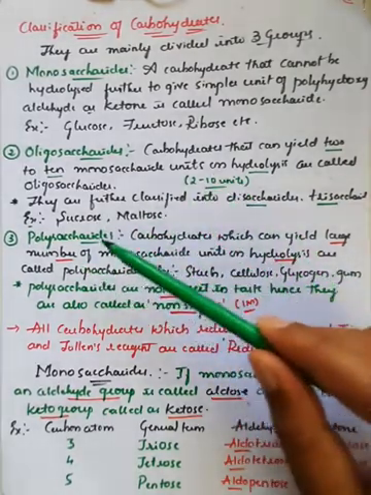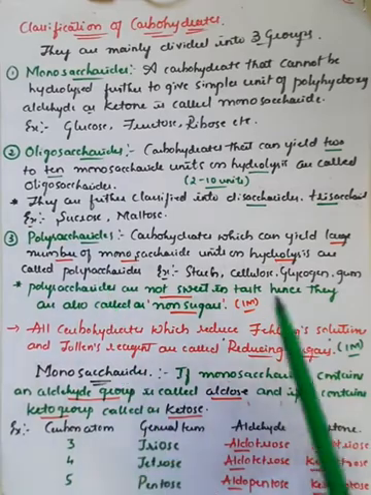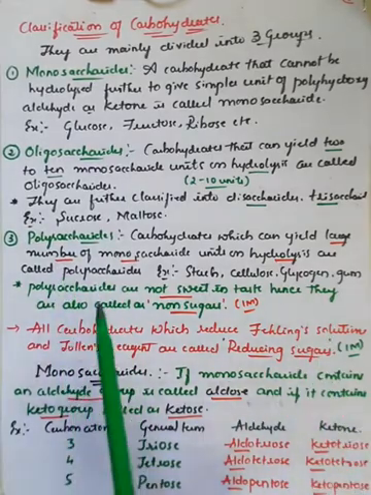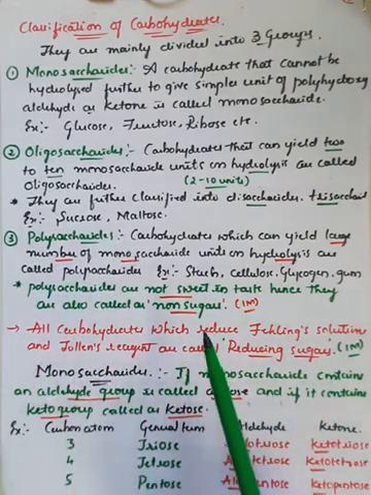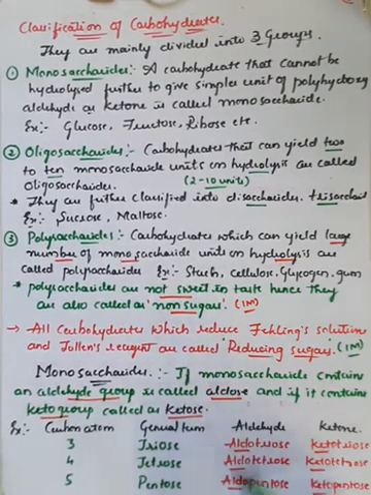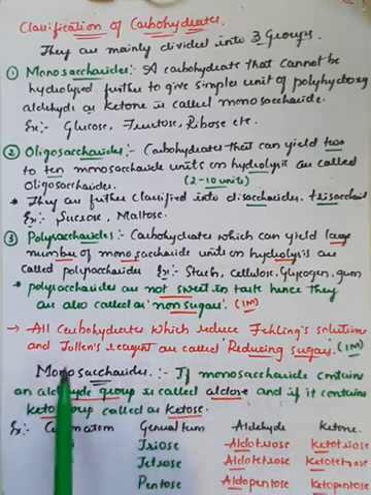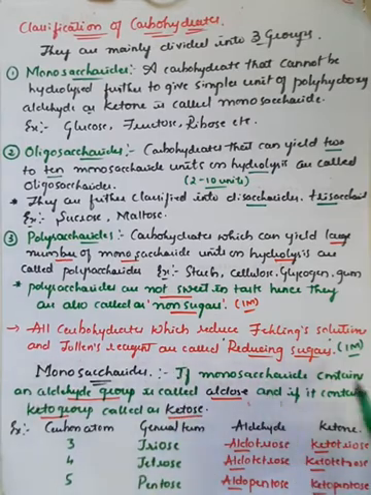And polysaccharides are carbohydrates which produce a large number of monosaccharide units on hydrolysis. Higher polysaccharides, which do not have any sweetness, are generally called non-sugars. And they may ask one more question on reducing sugars: all carbohydrates which have the capacity to reduce Fehling's solution and Tollens' reagent are generally called reducing sugars.